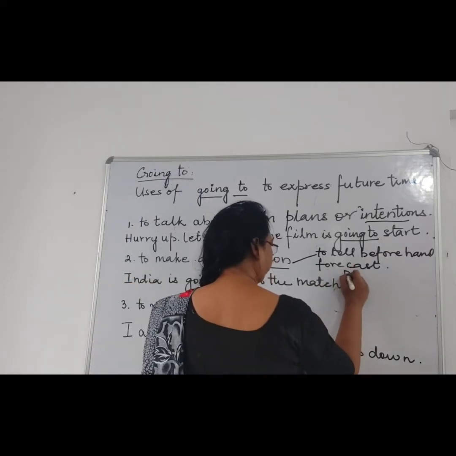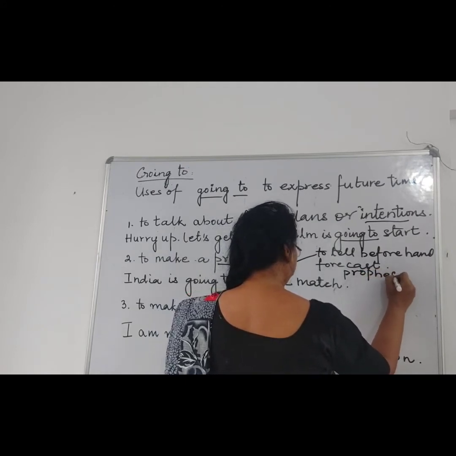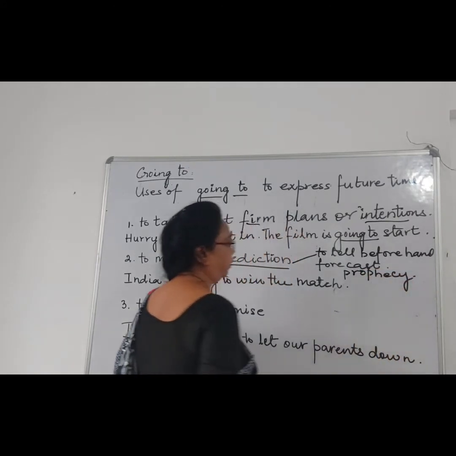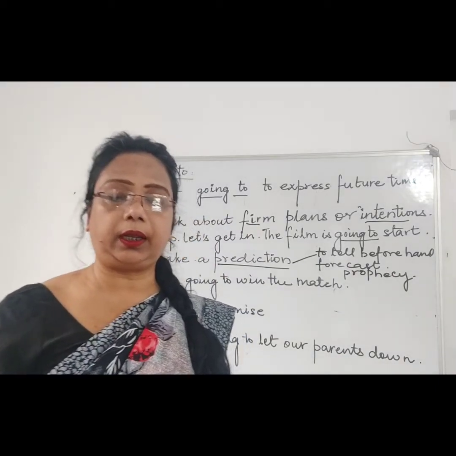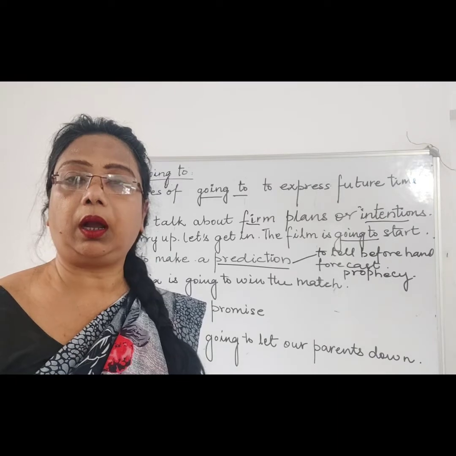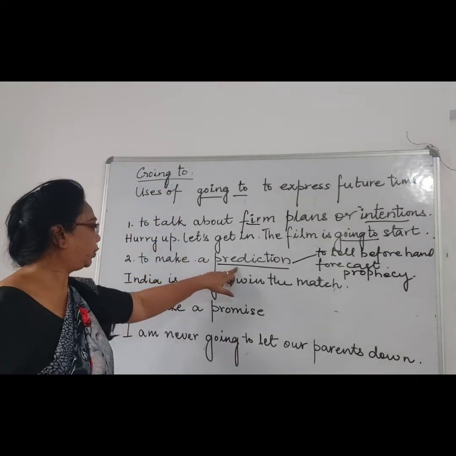Third is prophecy. The astrologers tell us about ourselves. So that is to make a prediction.